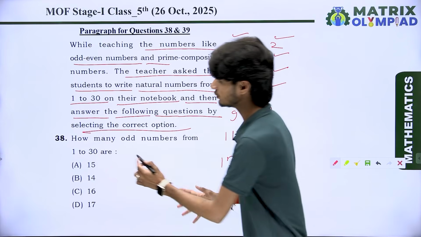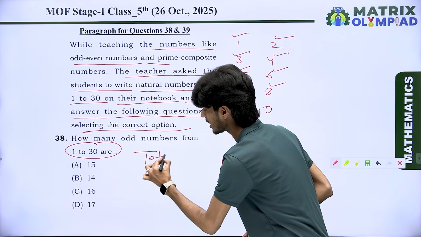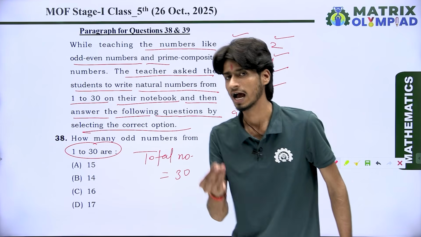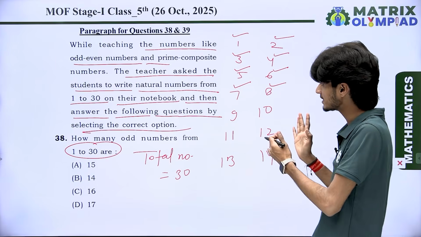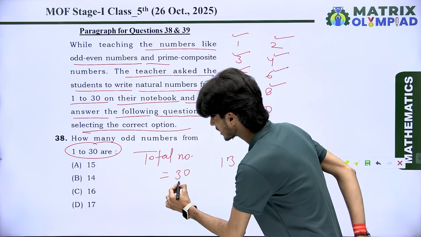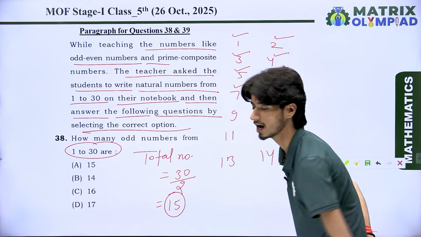So when you write 1 to 30 natural numbers, the total numbers are 30. And you know very well, half the numbers are odd and the remaining half are even.